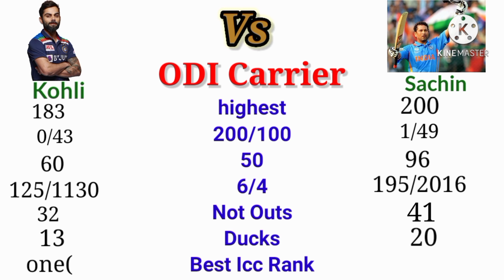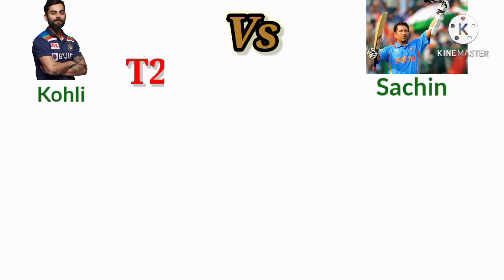The best ICC rank of Kohli in ODI is 1. The best ICC rank of Sachin in ODI is 1. T20 career.